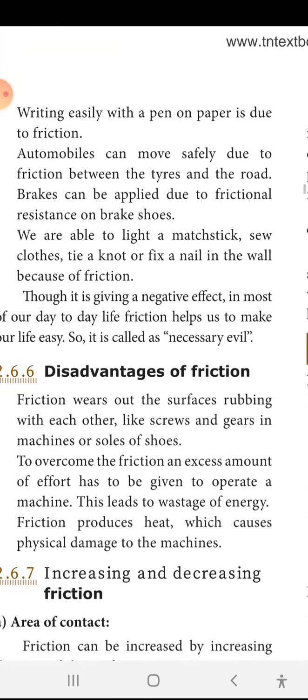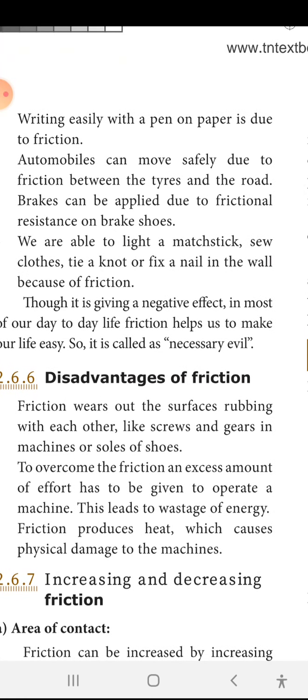Disadvantages of friction. Friction wears out surfaces rubbing against each other, like screws and gears in machines or soles of shoes. As I said, the shoe bottoms, chappal bottoms and tire edges have grooves. Because of the grooves, the friction is more and we are able to move comfortably.